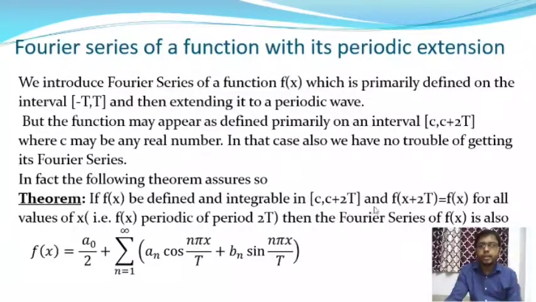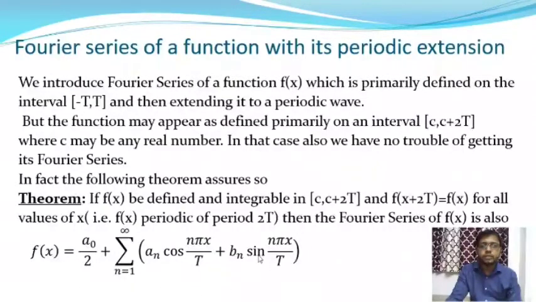And f of x plus 2t is equal to f of x, so this is a periodic function with period 2t, for all values of x. That means the function f of x is periodic and its period is 2t. Then the Fourier series of the function f of x is given by f of x equal to a0 by 2 plus summation over n equal to 1 to infinity of an cos n pi x by t plus bn sin n pi x by t. So this is the Fourier series expansion.